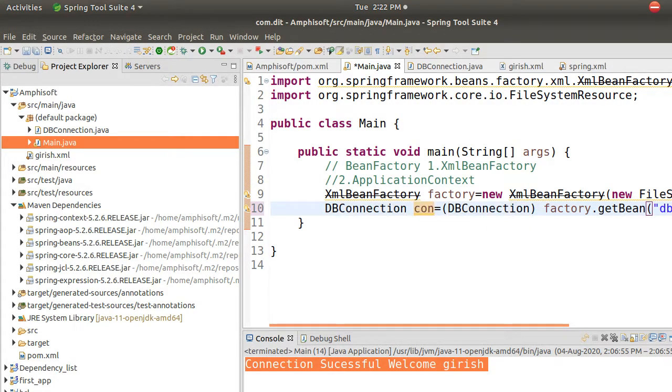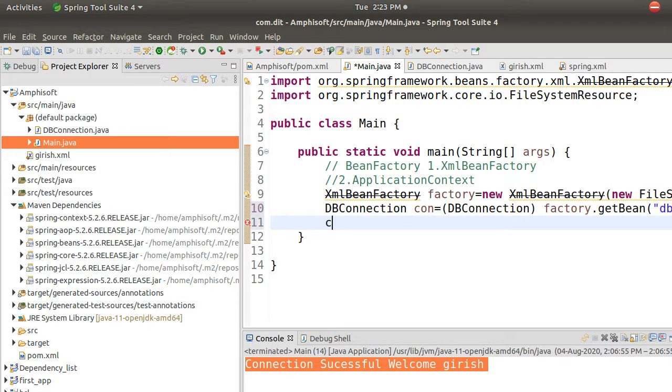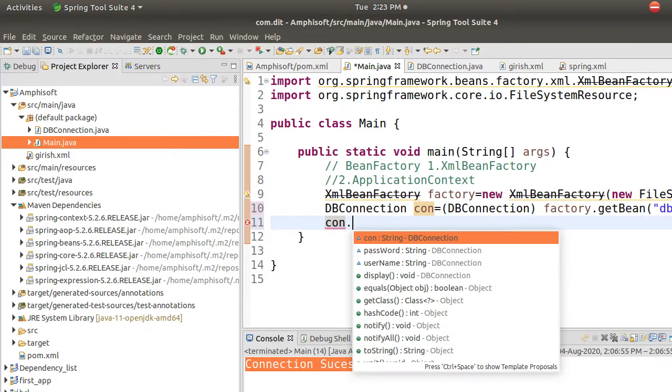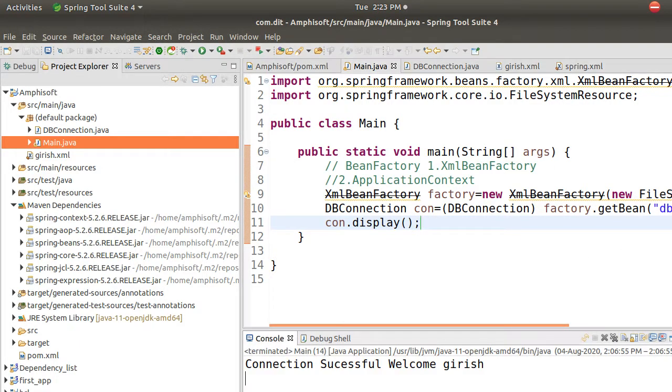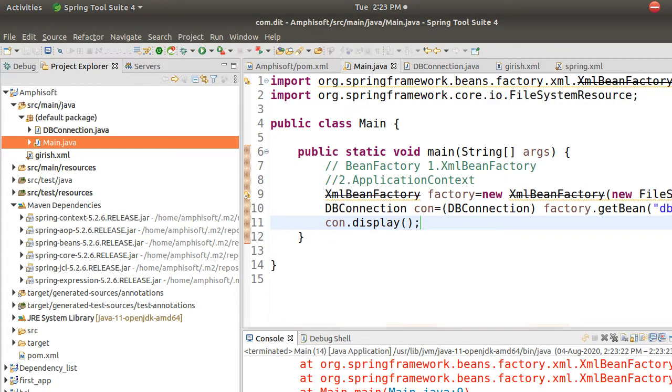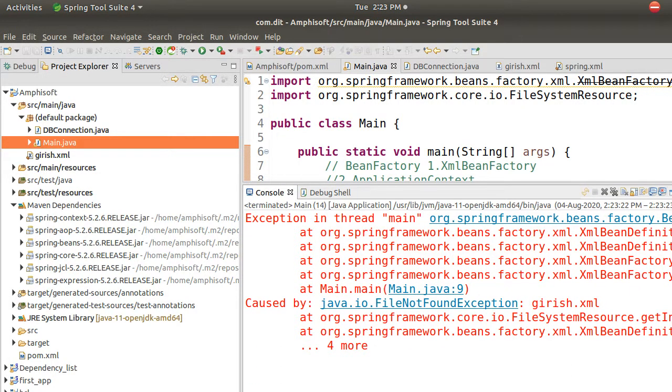Now I can confidently write con dot display method. But what gets displayed if you print it? Connection successful, welcome what? Null will be printed, because I did not tell what object it is. If I run it, it says there is some error. There is a different error apart from this. Let us see what that error is.